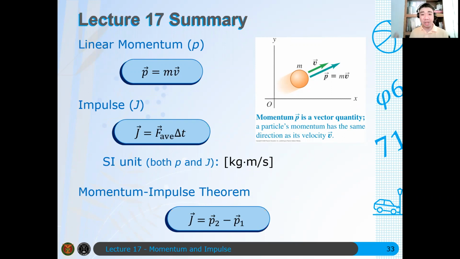And then if there is a change in the momentum of the system, then we have the so-called impulse. Impulse is just the effect of an average force on a certain time interval. Usually that time interval is very short. Both linear momentum and impulse have the same units, which is kilogram meter per second.